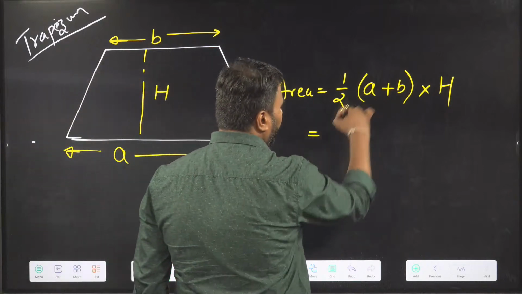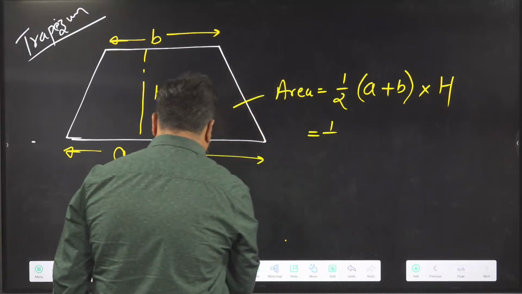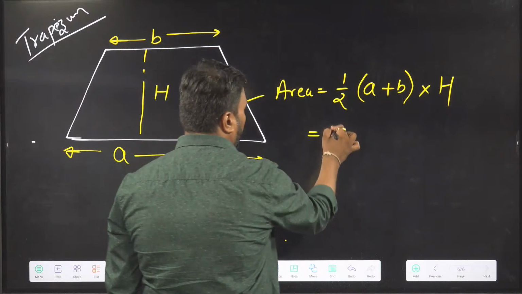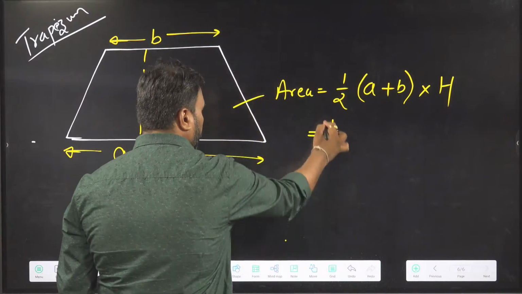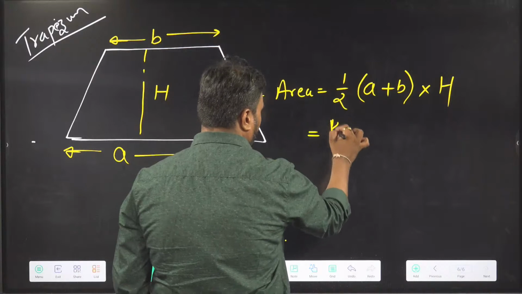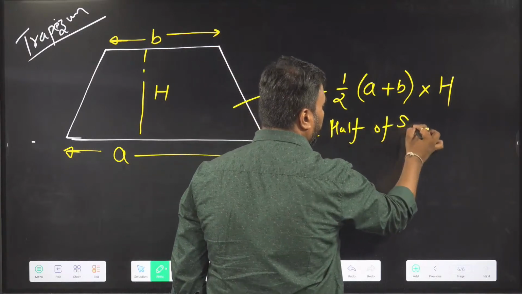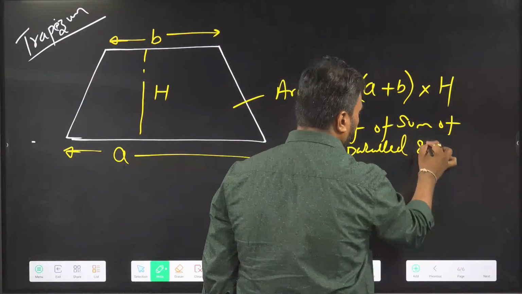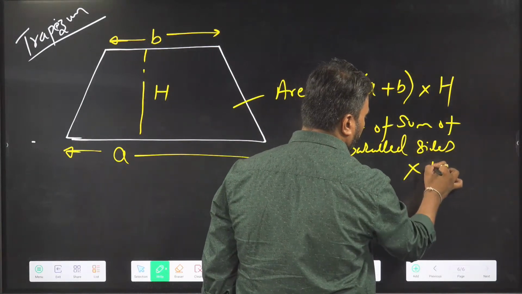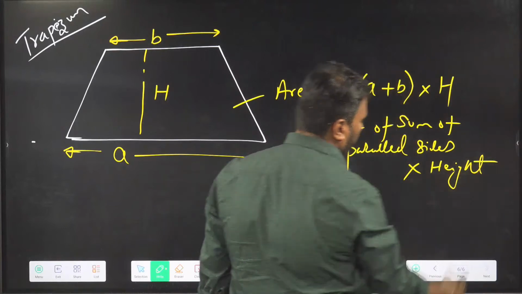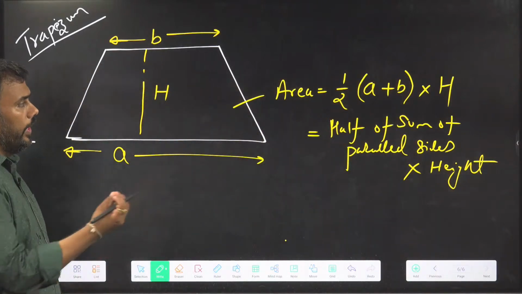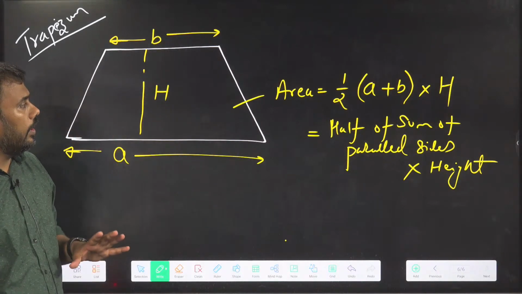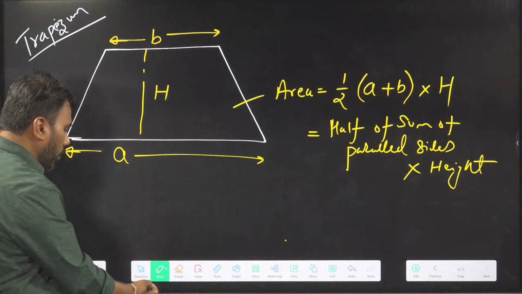You should also write this in words. Half of sum of parallel sides into height. Okay. So area of trapezium is half of sum of parallel sides into height. How is this formula derived? You can also derive this formula on your own.